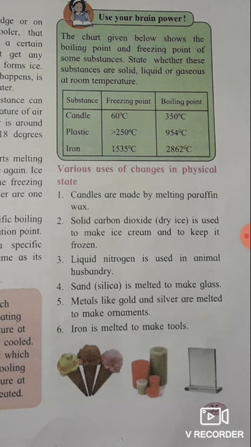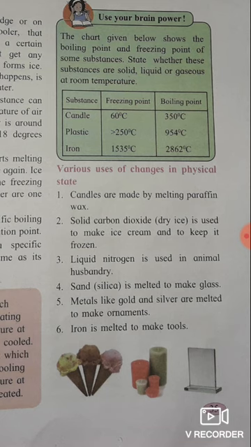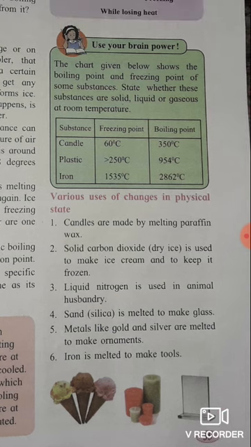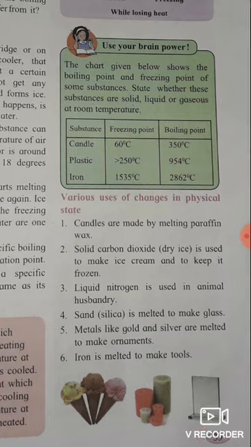These are various uses of such substances which change in physical state. Metals like gold and silver are melted to make ornaments, and iron is melted to make tools, that are used by changing the physical state of those substances.